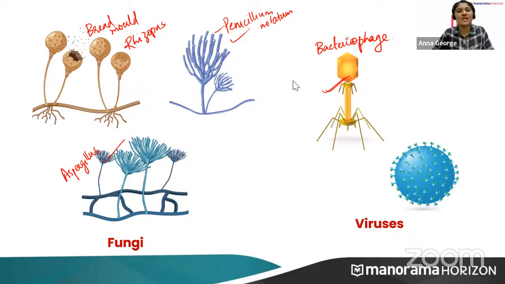So, bacteria, fungi, algae, protozoa, and viruses. These are the five categories of microorganisms. Is it clear, everyone? Very good. So we will move on to the next point.